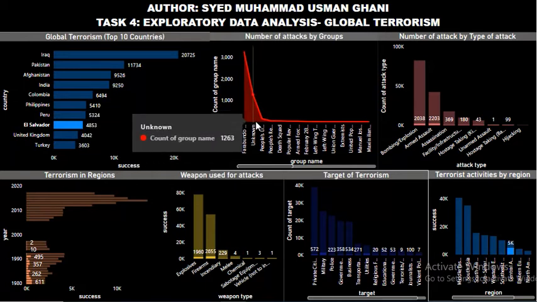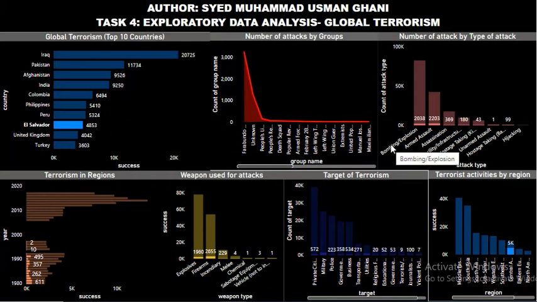So some unknown groups, People Liberation Forces (FPL), and the types of attacks mostly done were bombing, explosion, armed assault, assassination, facility and infrastructure attack, and some even hostage taking has a good number of 43. Yeah, 99 and 43: hostage taking, kidnapping and hostage taking, barricade incident, like these are different categories. So the barricade one is 99.